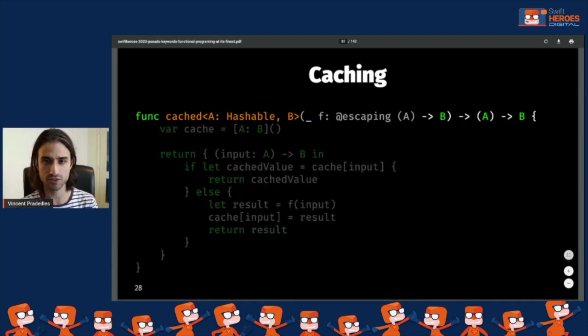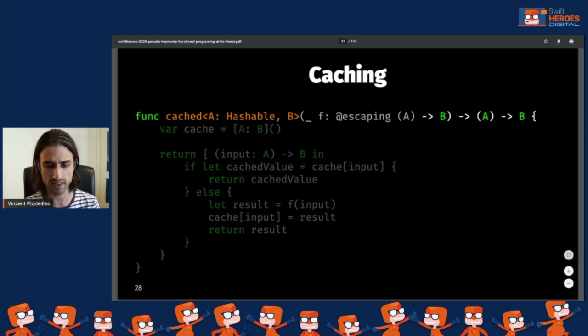So first, let's focus on the signature of the function. You can see that it's a generic function with two generic types, A and B. So it's the input and the output. A is the input, B is the output. You can see I've added a constraint on the input that it must be hashable, and you'll understand why later, but it's basically because we are going to use a dictionary in order to implement the cache.